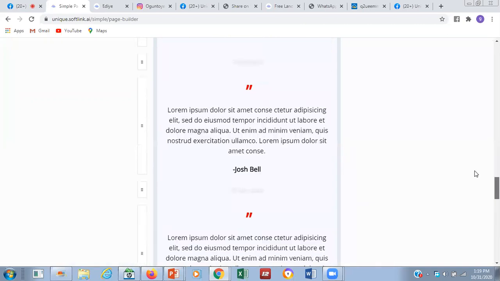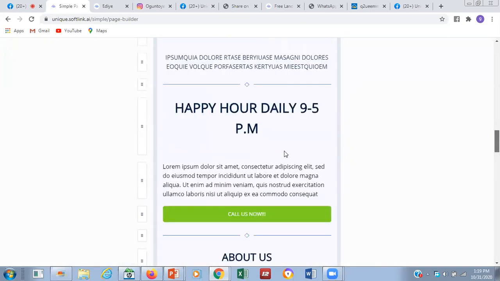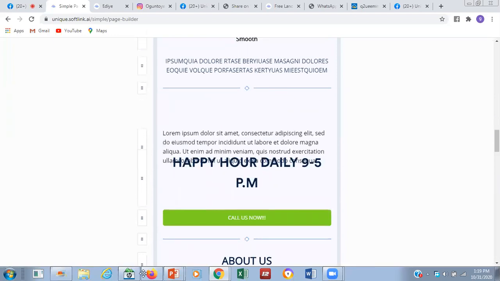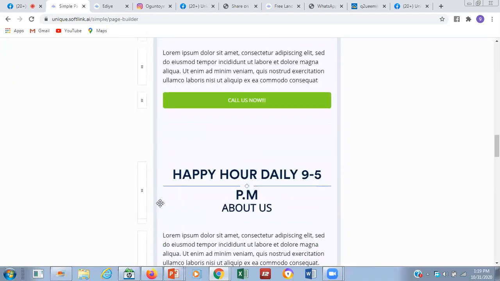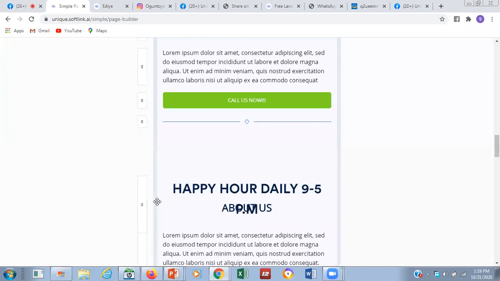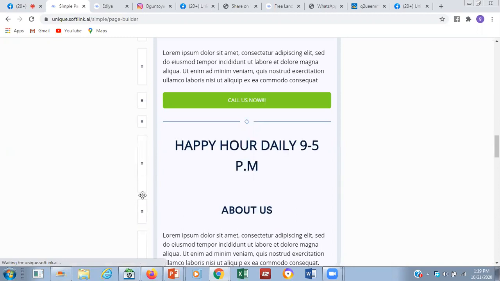And if you want to change some things up, you want to move some things down, like this now, I want to move it down, just click on it. You can actually rearrange them after creating them. You can take this one, about us, up, and you can delete. Like I said, if you want to delete, let's say I want to delete about us now, just click on it.